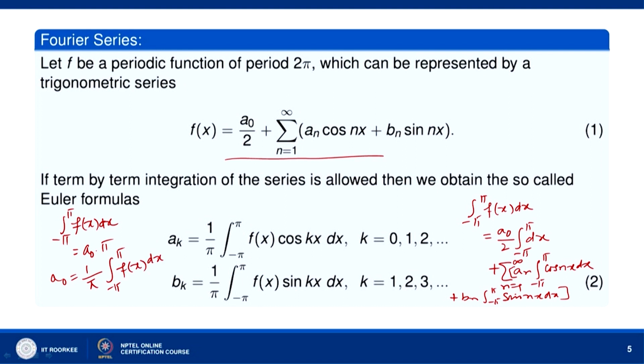Now, if we want to derive the formula for a k, then we multiply both sides by cos mx and integrate with respect to x over the interval minus pi to pi. So, what we will have?